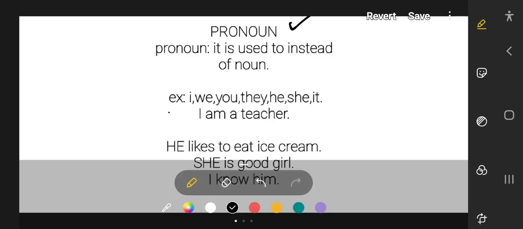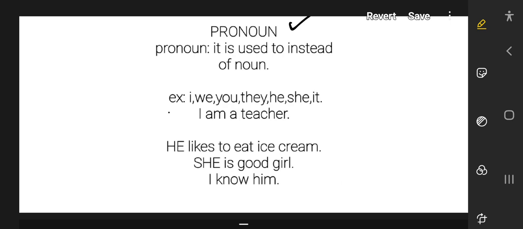Today we are going to see what a pronoun is, with some examples. In our previous class we learned what a noun is, with a detailed explanation. In this class we will see the pronoun and its detailed explanation.